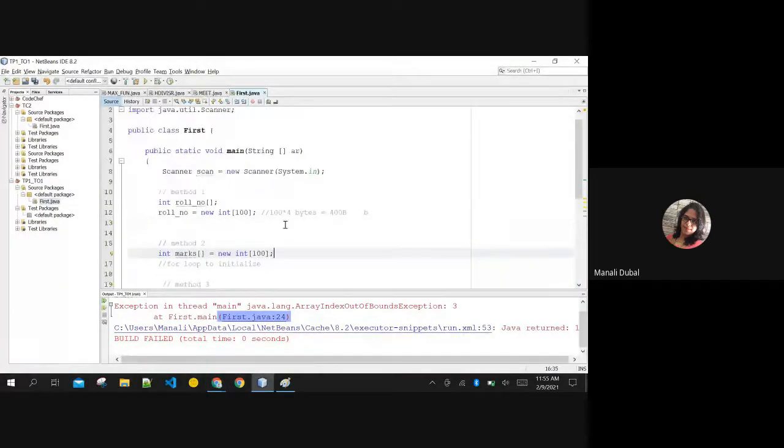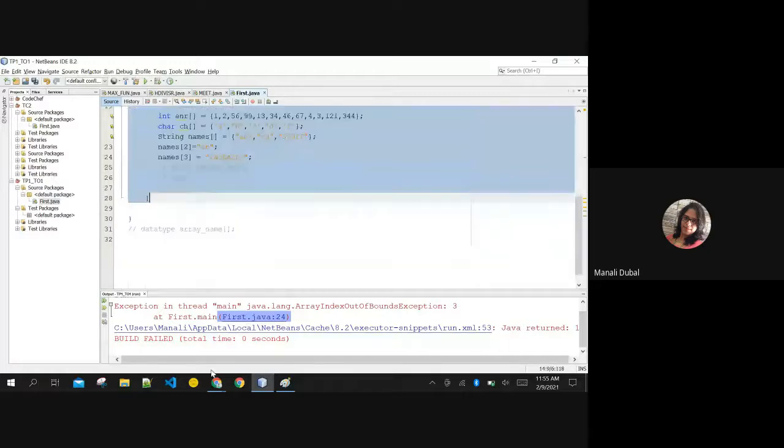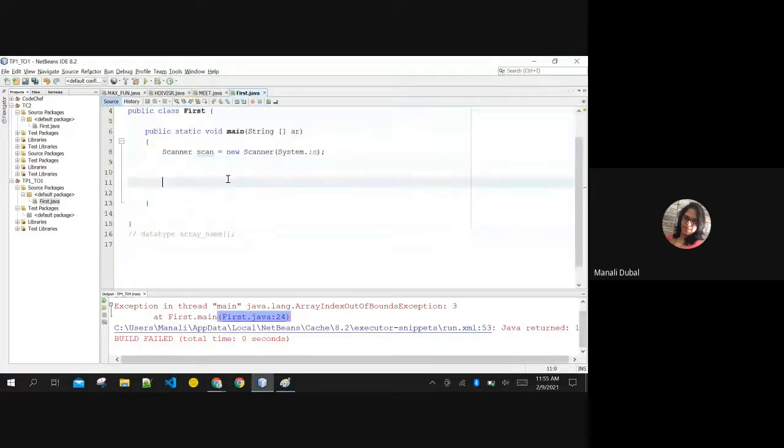Okay. Now, already I have created one array. Let me just delete this, okay? Let us create one array and let us see how to input the data from user, okay? I'm starting with the integer array, okay? I'm creating a roll number array.